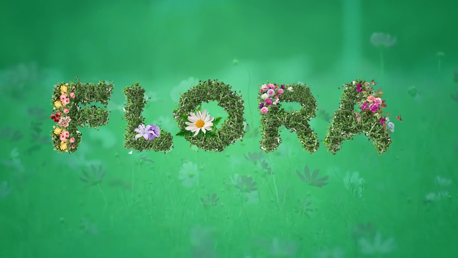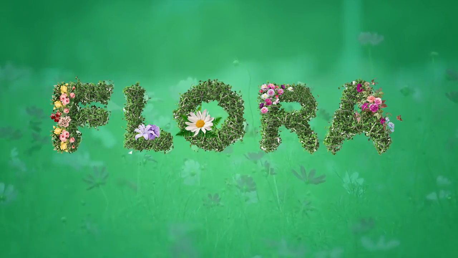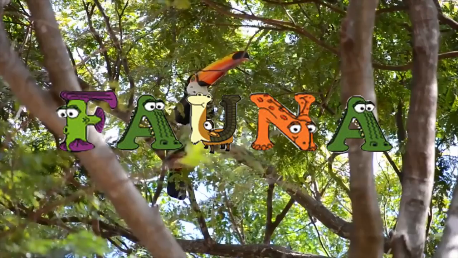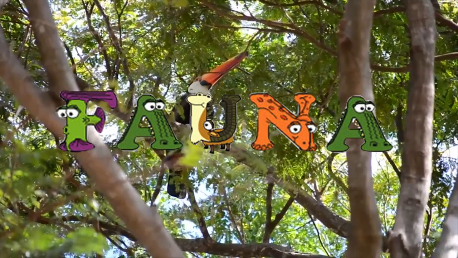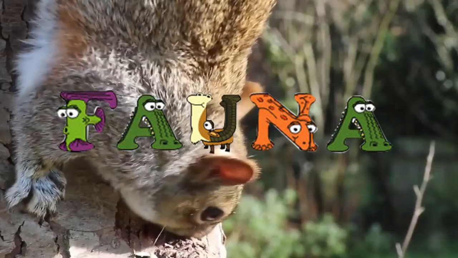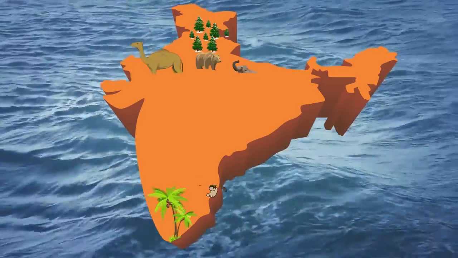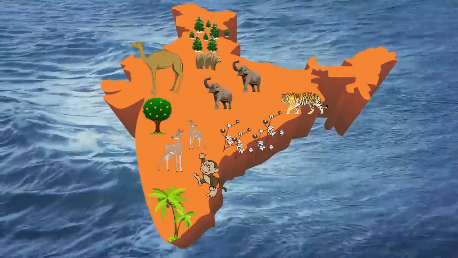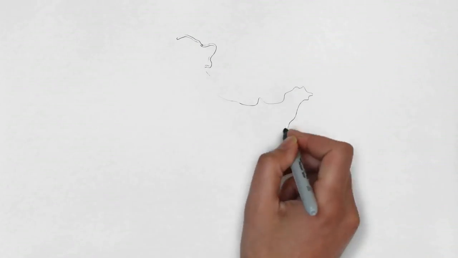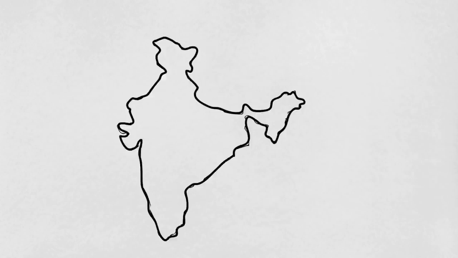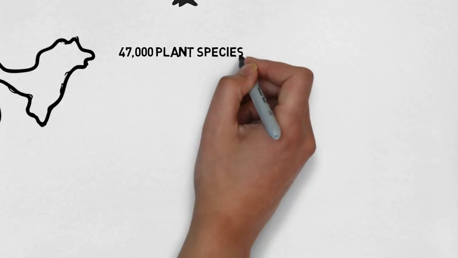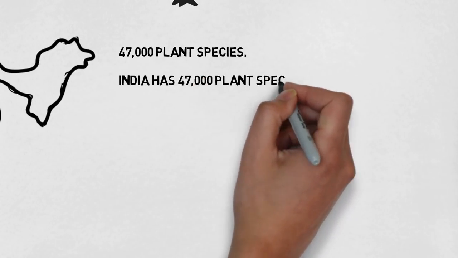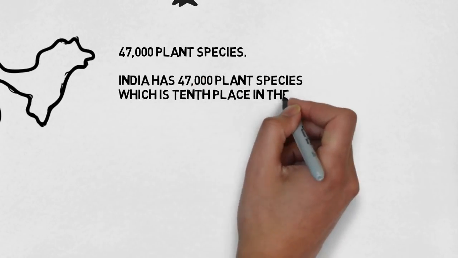The term flora is used to denote plants of a particular region or period. The species of animals found in a particular region or period are referred to as fauna. It would interest you to know that India is one of the 12 mega biodiversity countries of the world. It has about 47,000 plant species, which takes it to the 10th place in the world and the 4th place in Asia as far as biodiversity is concerned.